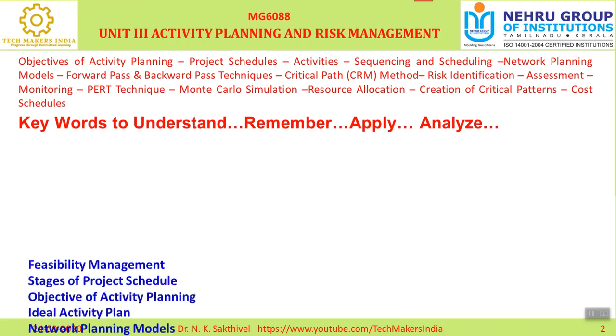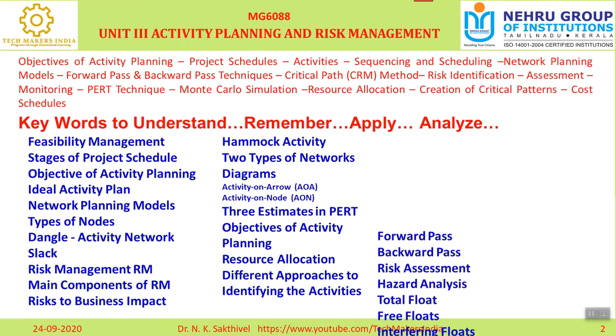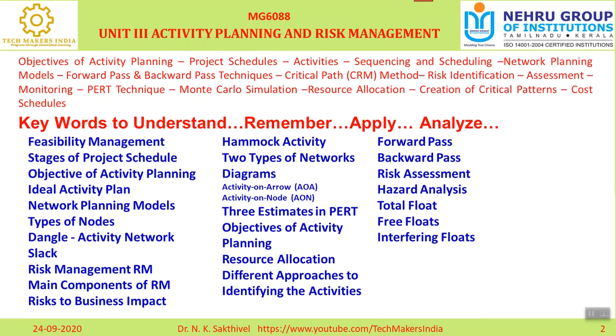The keywords we are going to focus on are feasibility management, stages of project schedule, and so on. Based on that I coined 25 MCQ questions. I will explain; you watch the entire video and understand the concept. I hope this video will help you perform better at your university examination.